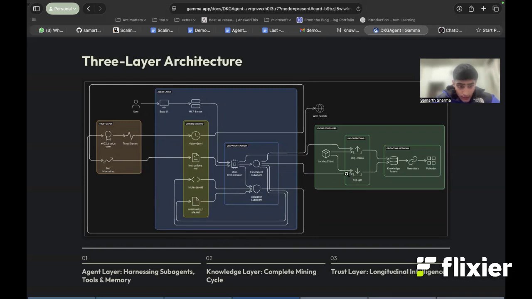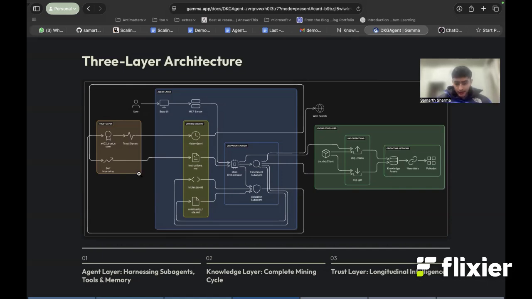For the knowledge layer, there were four phases of knowledge mining on NeuroWeb: discovery, publishing, enrichment, and learning. The existing DKG node handles the first two with create and get. We completed phase 3 and phase 4, which is enrichment with our enrichment sub-agent, and the learning. As you can see, the second sub-agent with the trust layer is literally self-improving trust logic, not fixed algorithms.